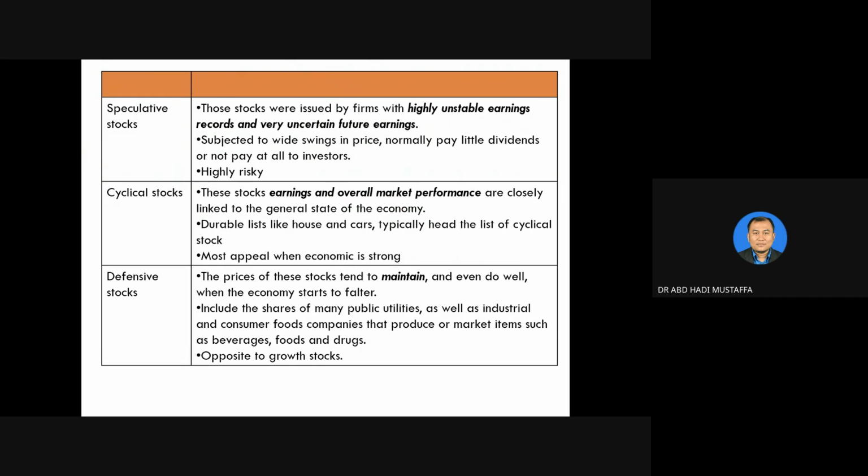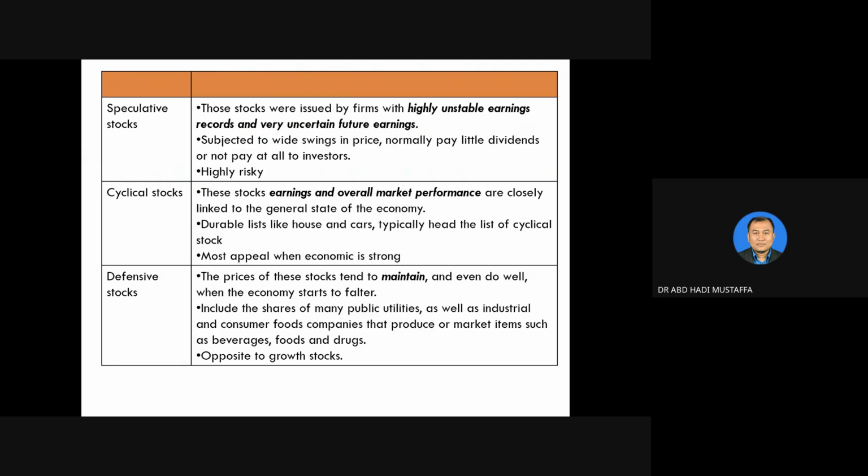Speculative stocks, that means we are talking about stock issued by a company which sometimes has a stable dividend and stable profit, and sometimes does not have a stable profit. So that means sometimes profit and sometimes losses. That means we're talking about a company that records volatility, high volatility in terms of price and profit.